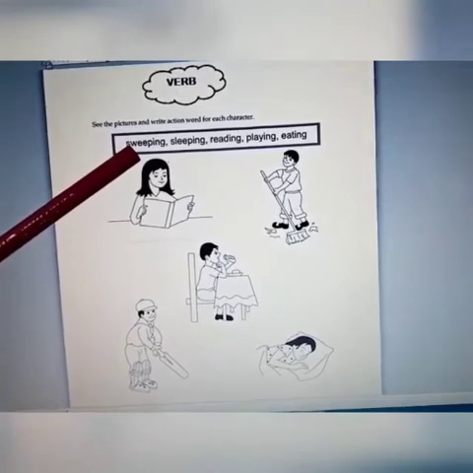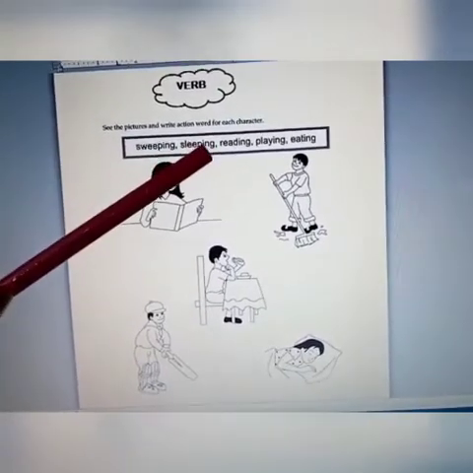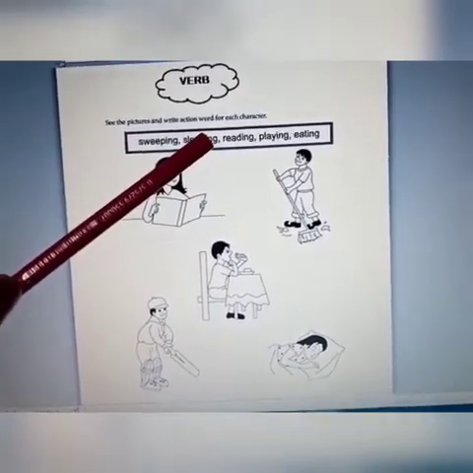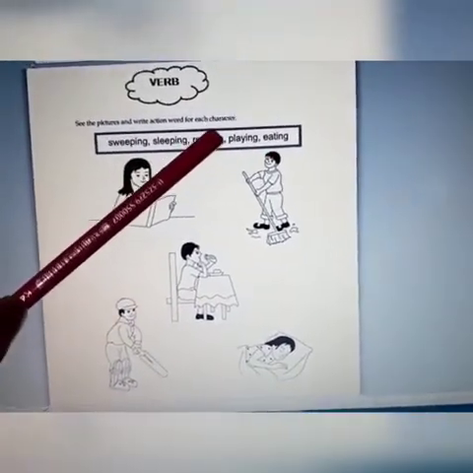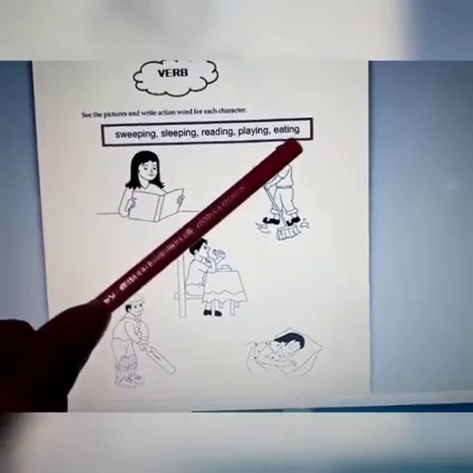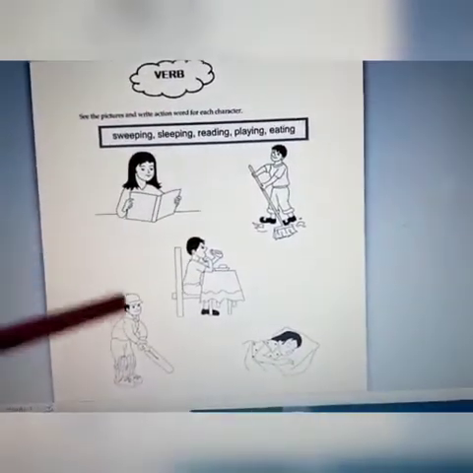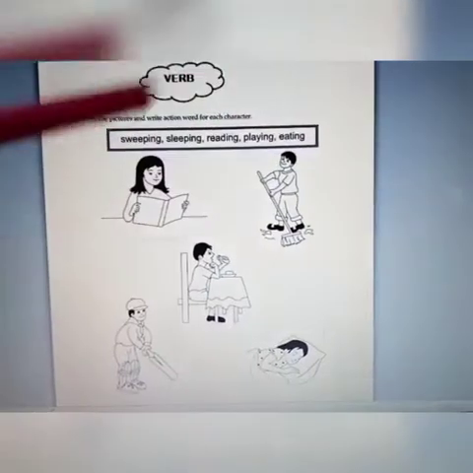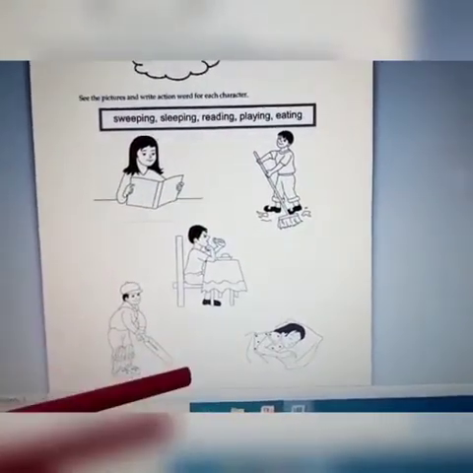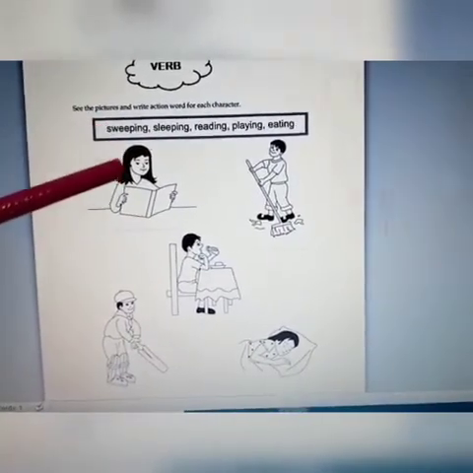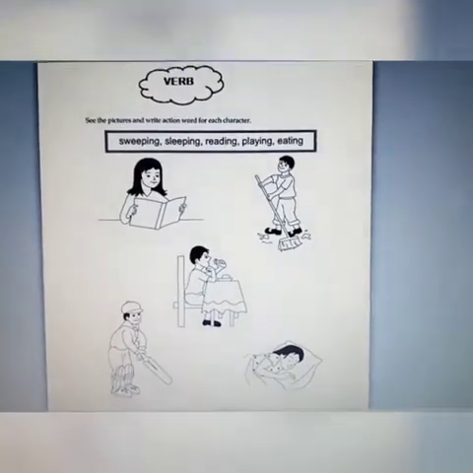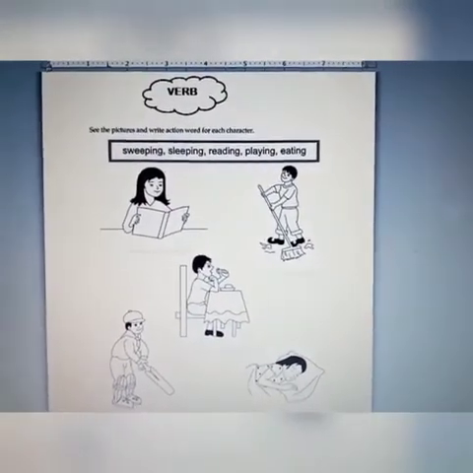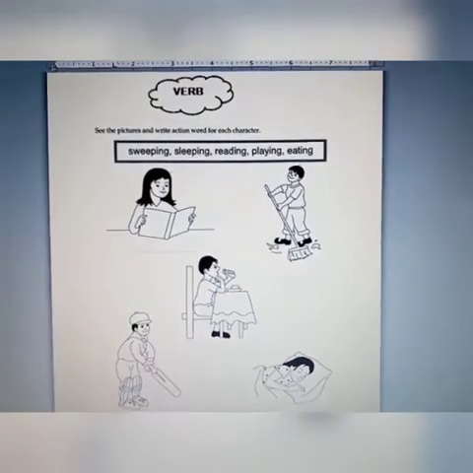One is sweeping. Sweeping means cleaning. Sleeping means when you sleep at night. The third one is reading, the fourth one is playing, and then eating. You will see all these pictures. All these kids are doing something, so you will place the correct doing word in front of each picture, so that you will be clear about what we call which action.